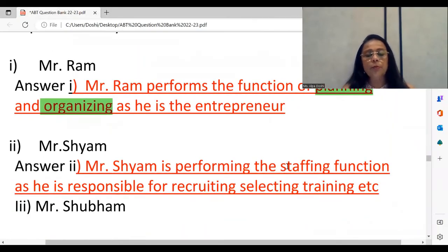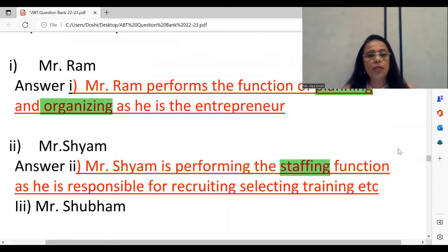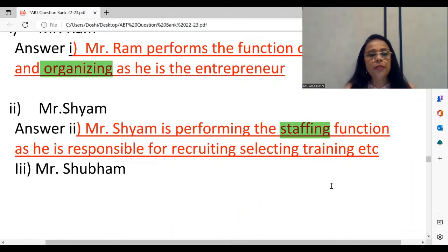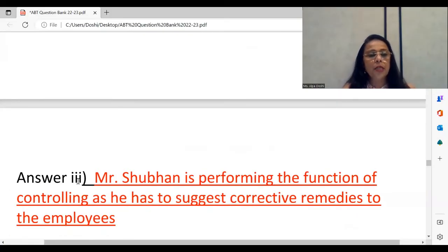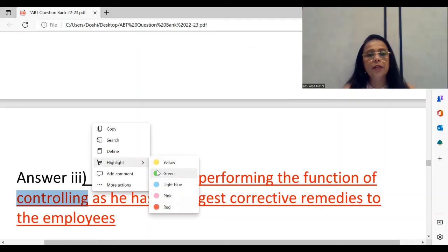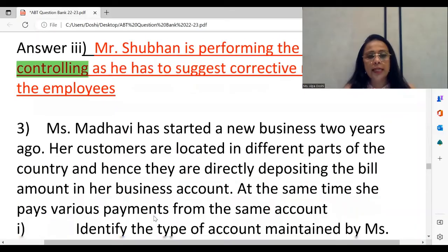The next one, Mr. Sham is performing the staffing function. Once again, you can box it. You don't have to use any color obviously in the exam. You just have to put a box around the word staffing. So in one go, the examiner knows the answer, and that makes it super convenient for them to check the papers and create a very good impression. Here again, Mr. Shubham is performing the controlling function. Please put a box around the word, highlight the answer for the examiner and make it very convenient for them to identify what your answer is, right? So we move to the next case study now.